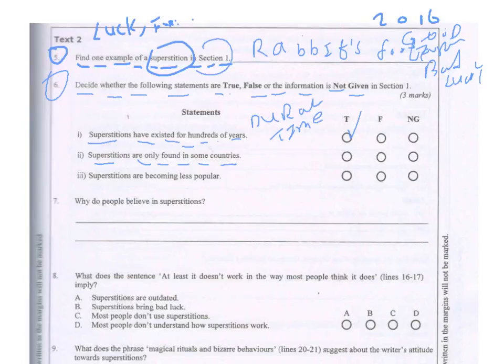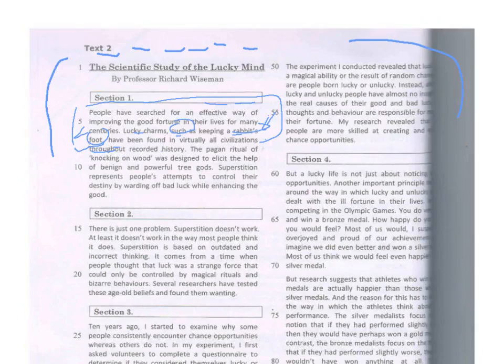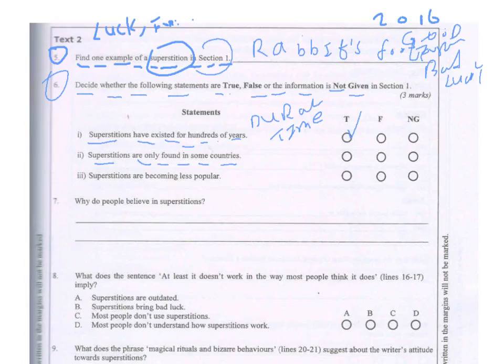Next. Superstitions are only found in some countries. Is it true, false, or not given? Let's take a look. It says here, have been found in all civilizations. What's all civilizations? Well, all civilizations means every type of civilization. So, what is the answer? False. It is found in all civilizations.